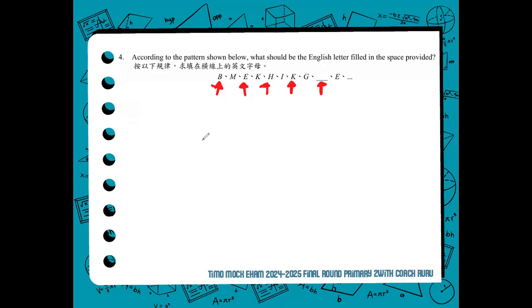Because B, E, H, K follow the English alphabet, though they are skipping a few letters, they follow the regular sequence. As to letter M, K, I, G, and E, they follow the reverse alphabet, correct?